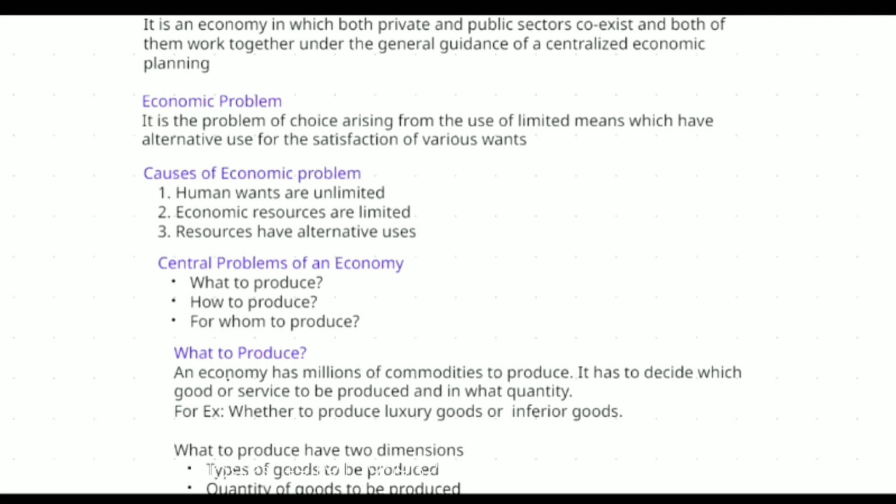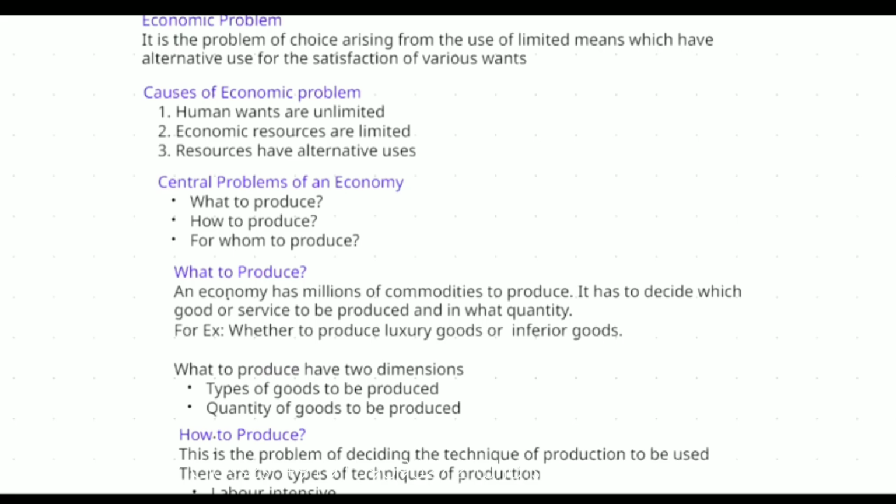Now, causes of economic problems. We saw what an economic problem is. Now we should get to know why this economic problem arises. What are the causes? There are three different causes. As I told you, human wants are unlimited, economic resources are limited, and resources have alternative uses.